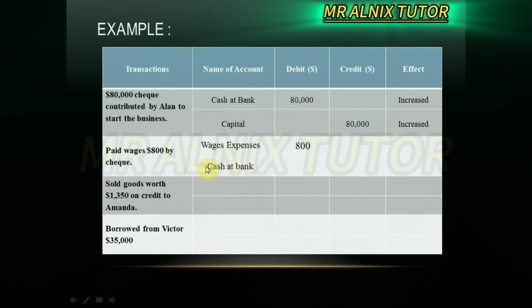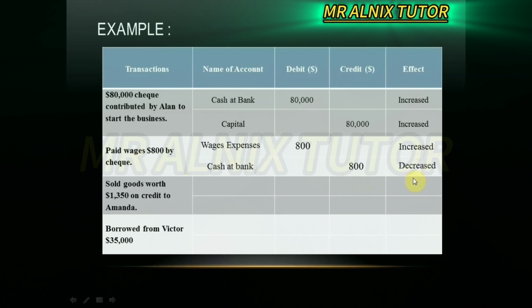Now, you took the money from your company bank account for wages, so you must take it out on the credit side, 800 here. Any effect? Yes. Wages expenses is increased, and cash and bank must be decreased because you took money from your cash and bank account.